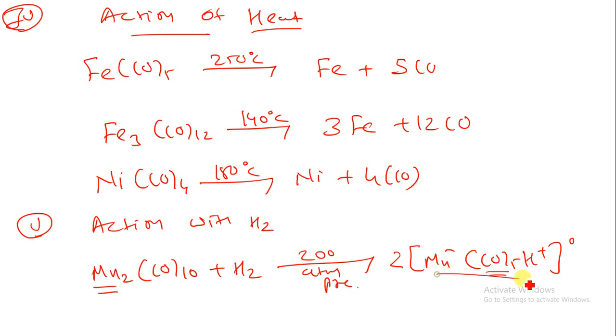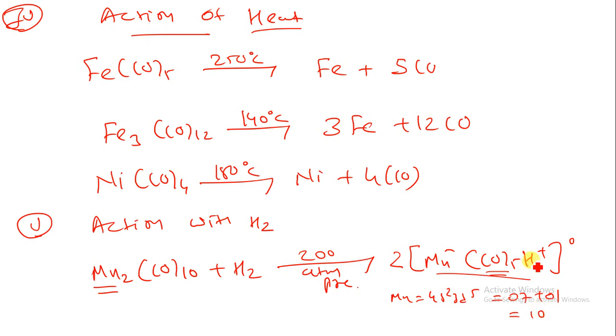When I calculate this thing, Mn minus means one electron is more. So Mn, which is having 4s2 3d5, total 7 electrons. Because of the minus charge I can put over here 1, and 5 CO gives 10 electrons. So 7 plus 1 is 8, 8 plus 10 is 18.